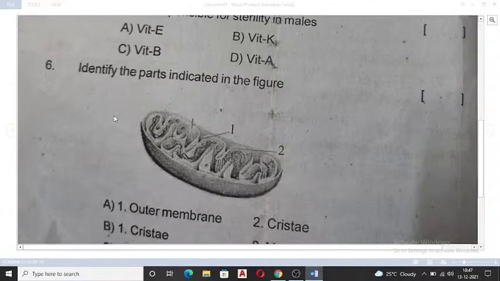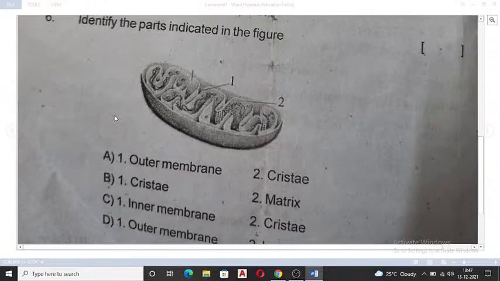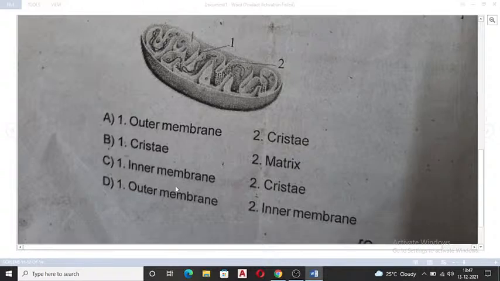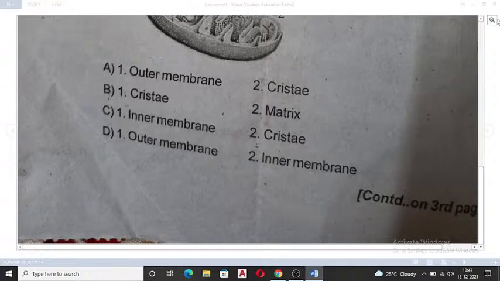Now, next, the sixth one: identify the parts indicated in the figure. 1 and 2 are there. Let's see what is 1. I think 1 is the outer membrane. No. Ma'am, is it cristae? Yeah. And inside the cristae, matrix. So option B is the right option. Ma'am, it can be inner membrane because inner membrane gets folded and forms cristae. But it is asking about the matrix, beta. It is asking about the inside part, so you have to check which is more applicable.